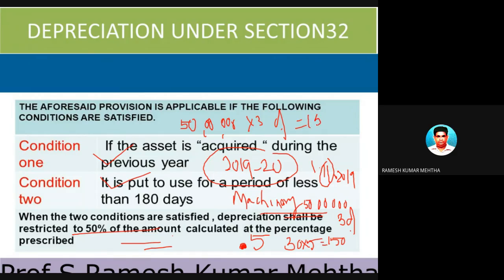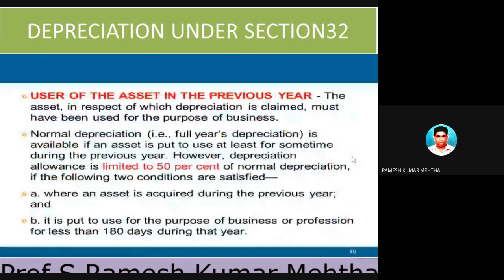But as condition 1 and condition 2 are satisfied, we will be able to show only 50%, which is 7.5 lakh rupees. So 7.5 lakh rupees will be the amount of depreciation which can be claimed and shown on the debit side of the profit and loss account. This is a very, very important point, and we are going to talk about some more points under this particular topic of depreciation.